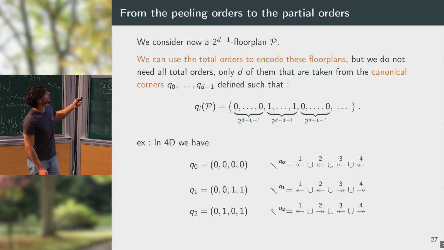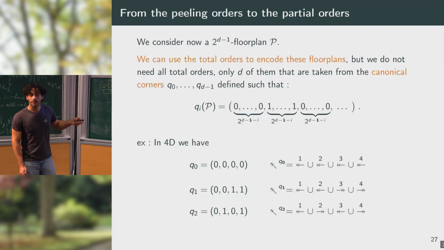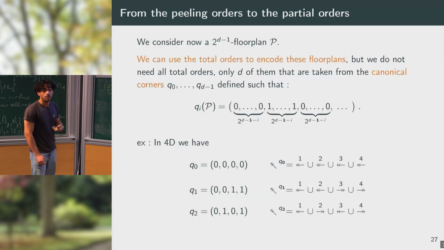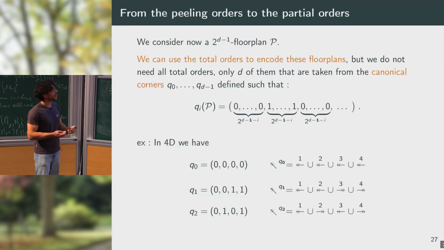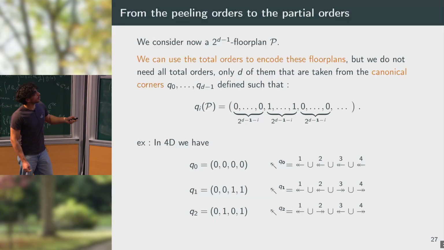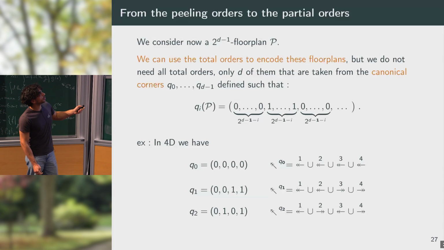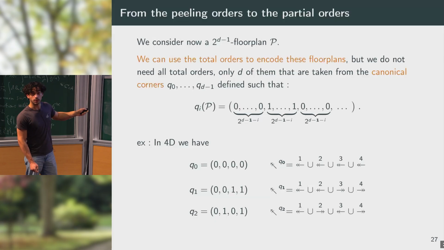I will have 2 to the d-1 different total orders. But in fact, to encode the floor plan, I just need d of such orders, which will allow me to reconstruct the posets of the blocks. So those are total orders, we call them the canonical ones, which are defined from the canonical corners, whose coordinates are given by packets of 0 and 1s.